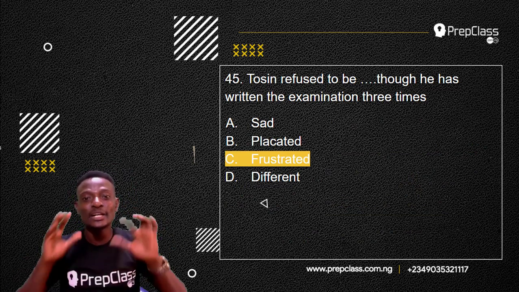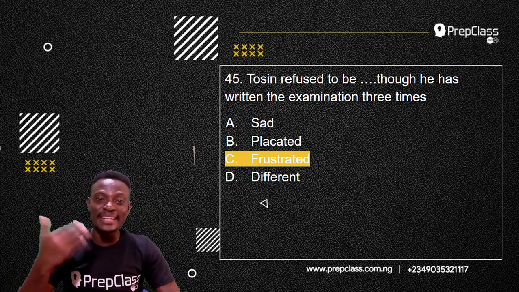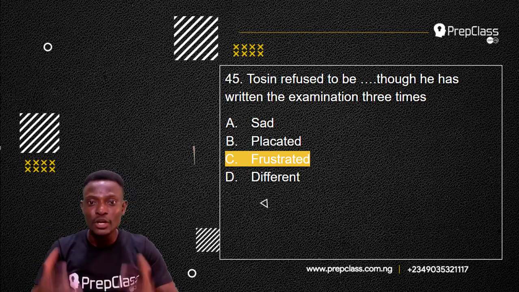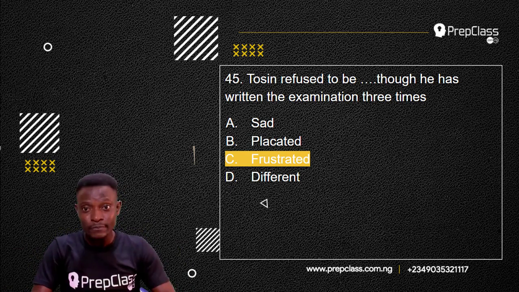That is to say that Tosin is a very determined person. Tosin will not stop writing the examination until he passes the examination. So Tosin is a very determined person. He refused to be frustrated.